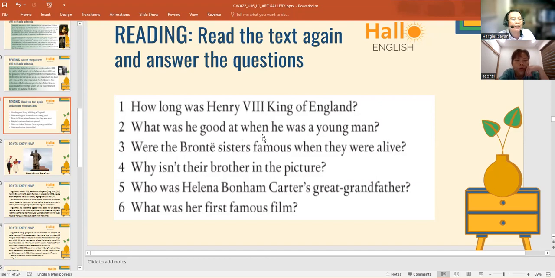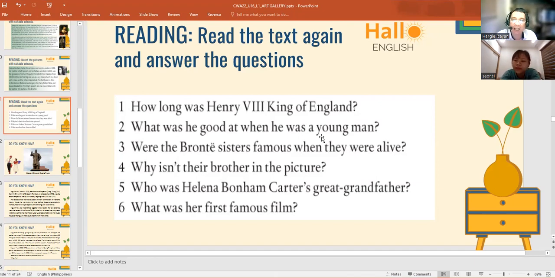Question number two. What was he good at when he was a young man? When he was a young man, he was an excellent sportsman, and he was a musician and a poet.